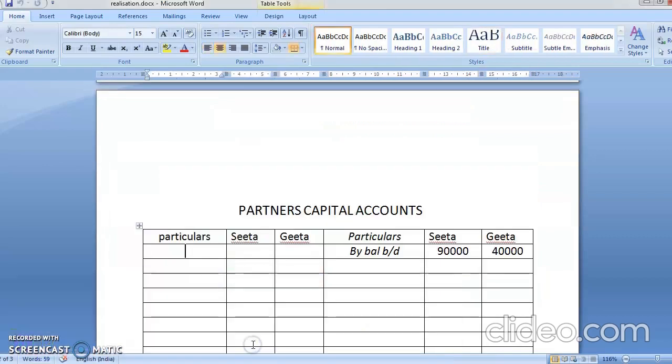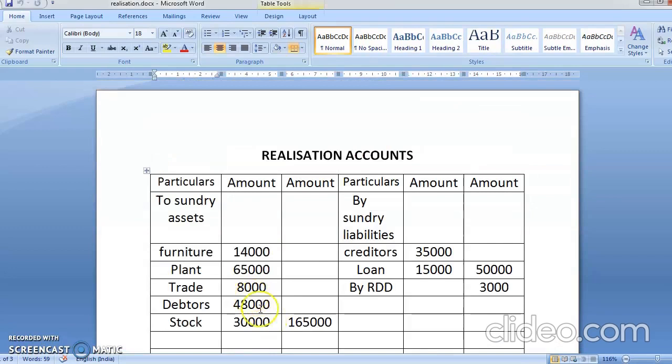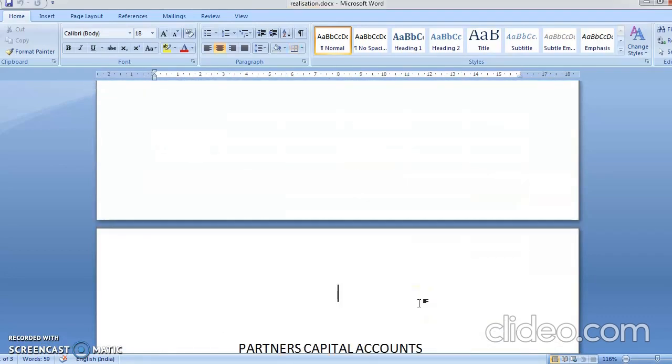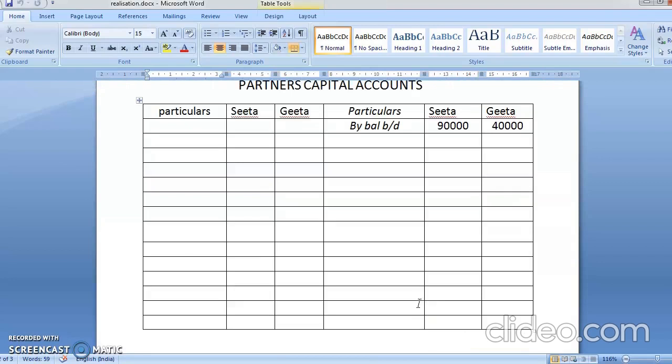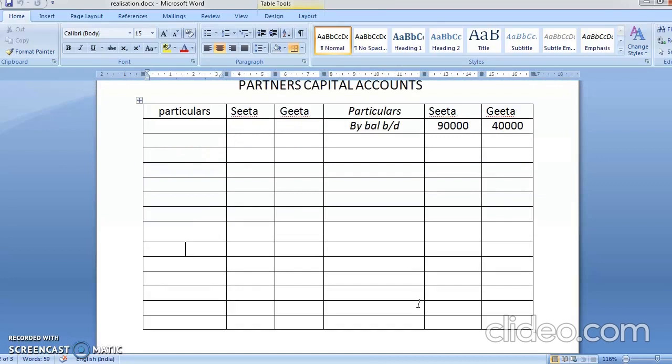So for today, I have already posted some of the transactions. Now see, sundry assets, all assets, then totaling it. By sundry liabilities, creditors, bank loan, RDD, total. Then in partners' capital, I have written to balance, by balance brought down. In cash, I have written to cash brought down. Now the advertising suspense account will come on the partners' credit side because it is a loss. Remember it, bacho, it is a loss and loss is always recorded on the credit side.